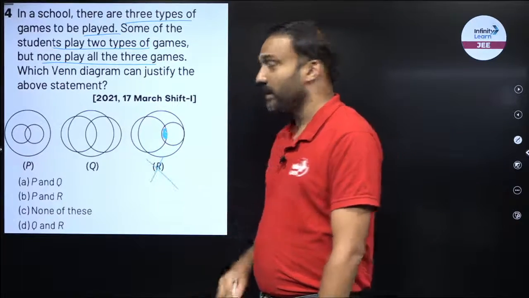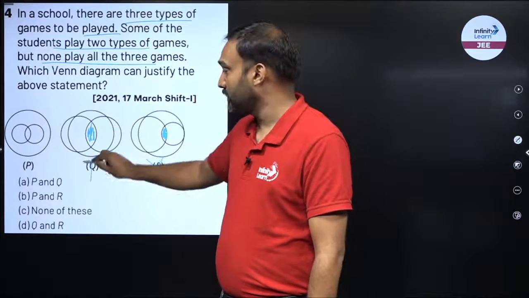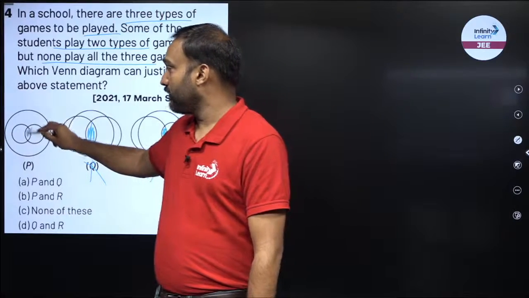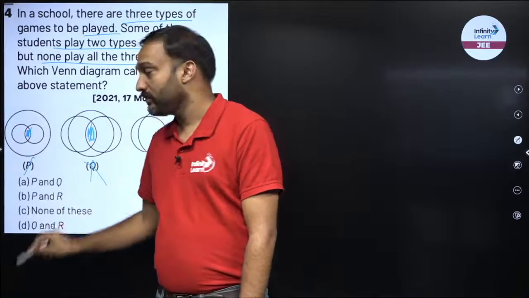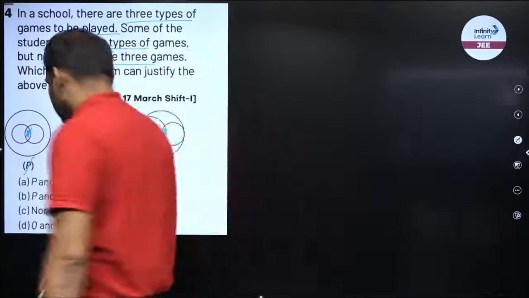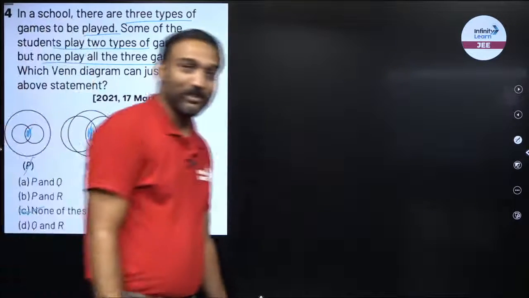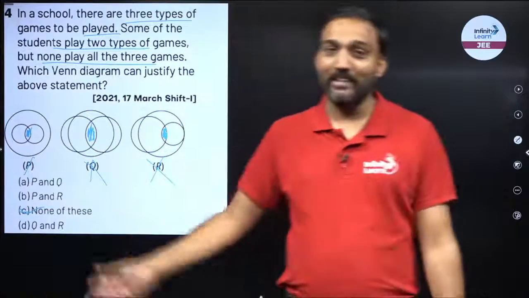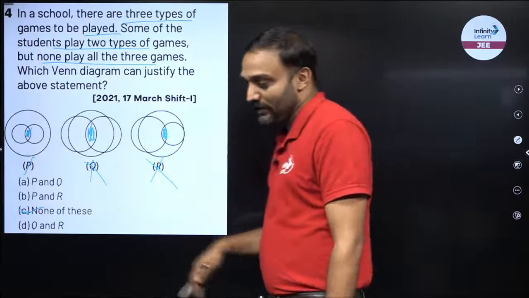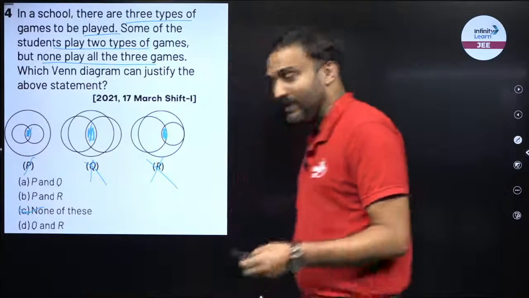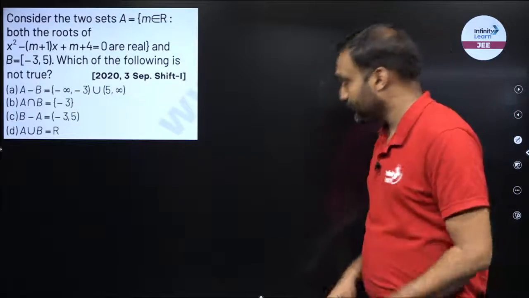So my answer cannot be R. Once again, I have an intersection of all the 3 circles. My answer cannot be Q. I have an intersection of all the 3 circles. My answer is not P. Answer is option number... let me mark it. Right. So the option number is C. It took me more time to mark it than it took to solve. Right guys? So that is the question that came on the 17th March 2021 in JEE Mains. That's why I said sets and relations is a very simple chapter if you understand the funda.